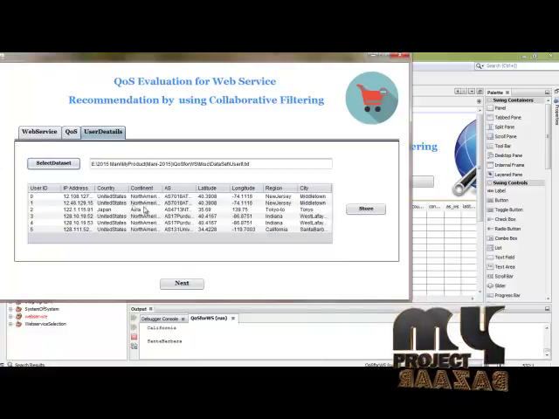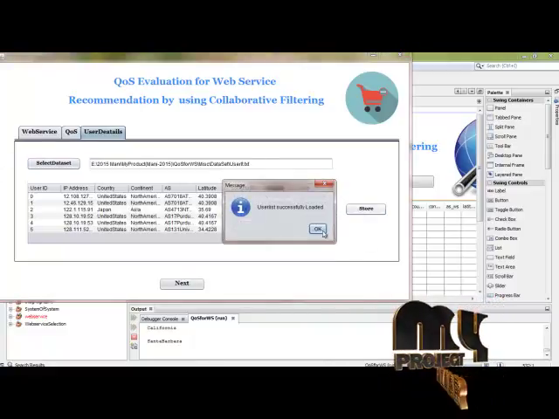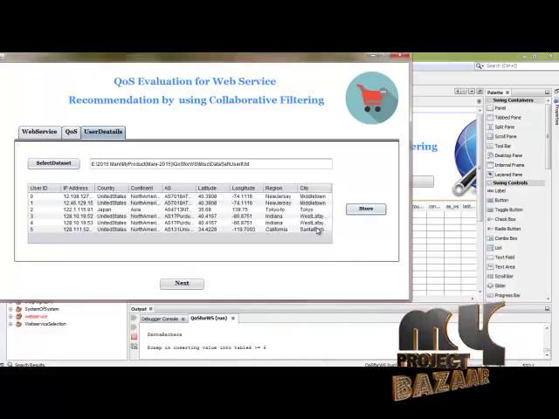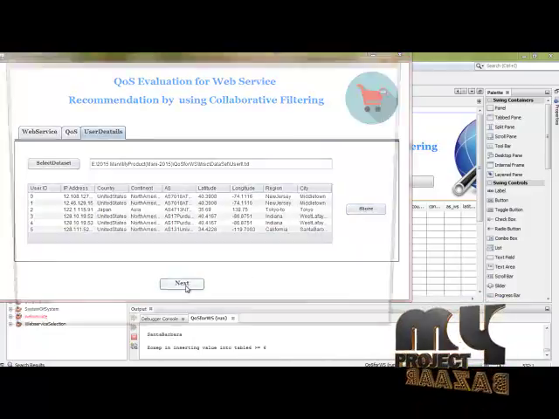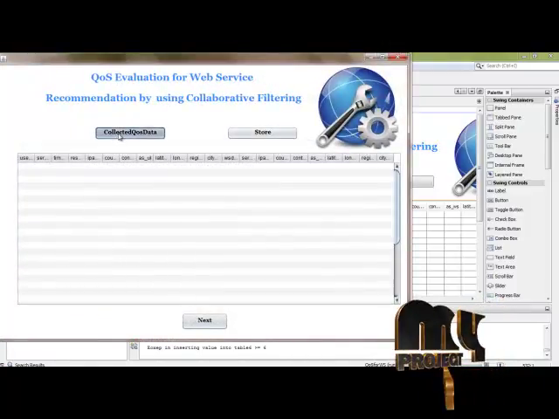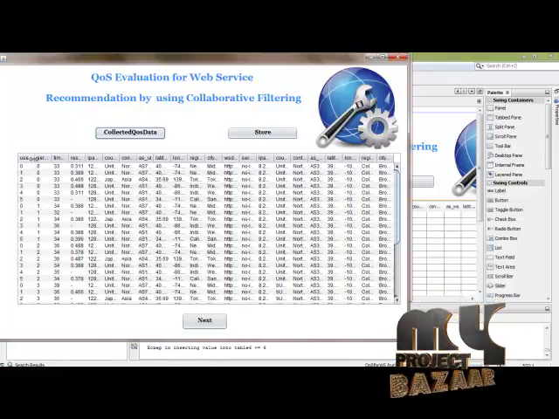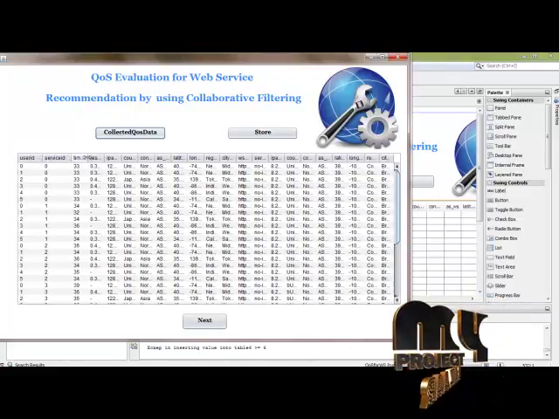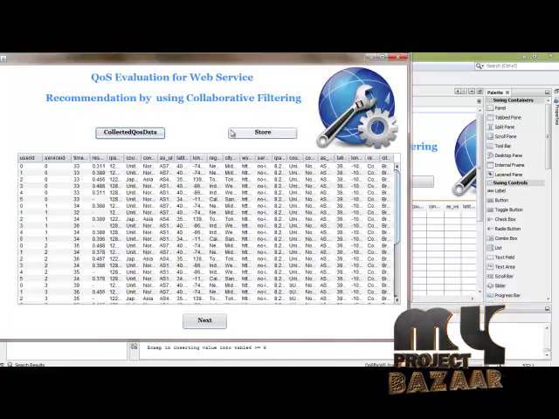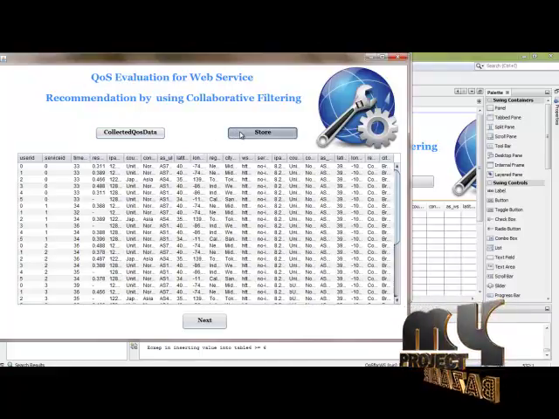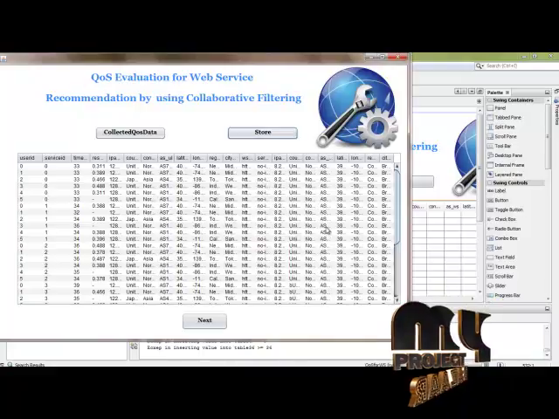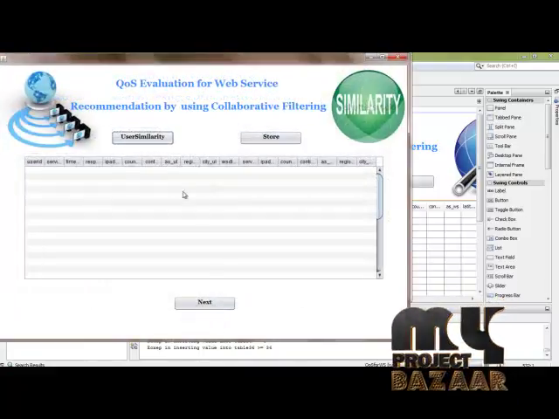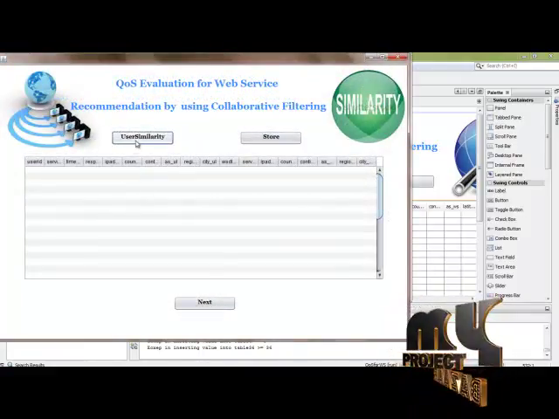The user details are stored into the database for the purpose of similarity calculations and then click the next button. Collected the QoS dataset button. It's combined the user dataset, service dataset and the QoS dataset and store the collected QoS dataset into the database and then click the next button and then click the similarity button.